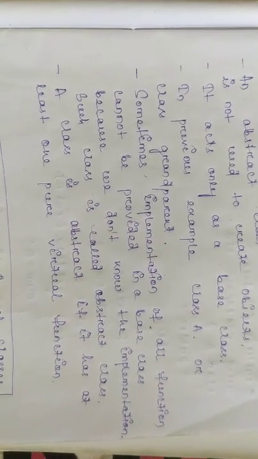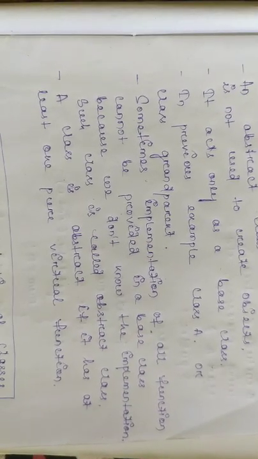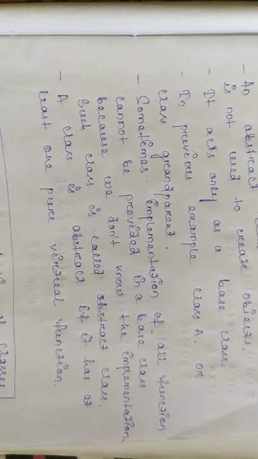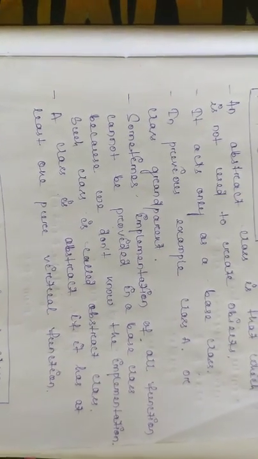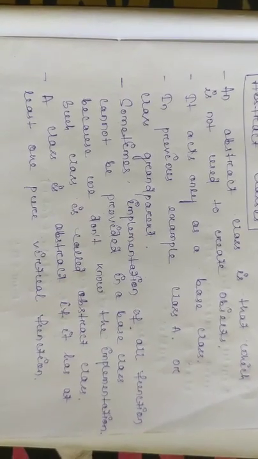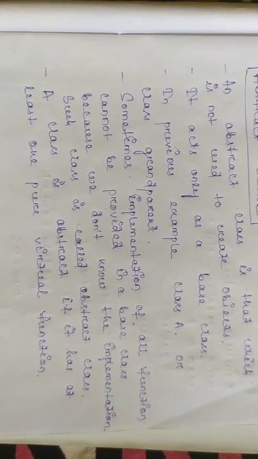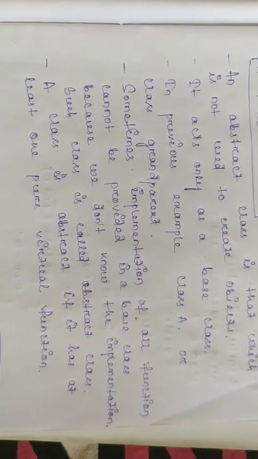Every animal knows how to move, but we cannot implement the move function in the class animal, so the class animal can be taken as an abstract class.